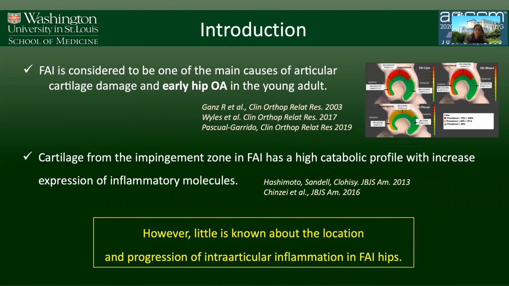FAI is considered to be one of the main causes of articular cartilage damage and early hip osteoarthritis in the young adult. Cartilage from the impingement zone in FAI has a high catabolic profile with increased expression of inflammatory molecules. However, little is known about the location and progression of intra-articular inflammation in FAI hips.